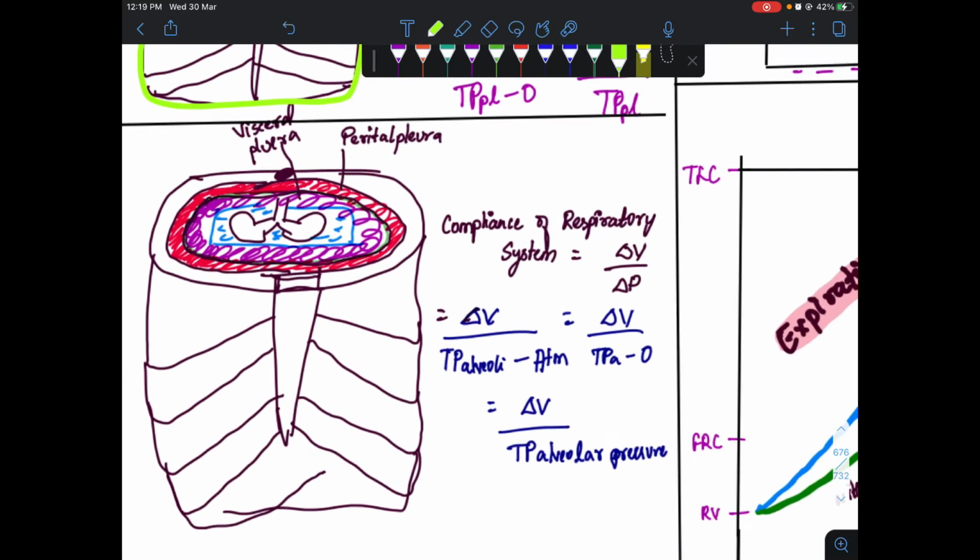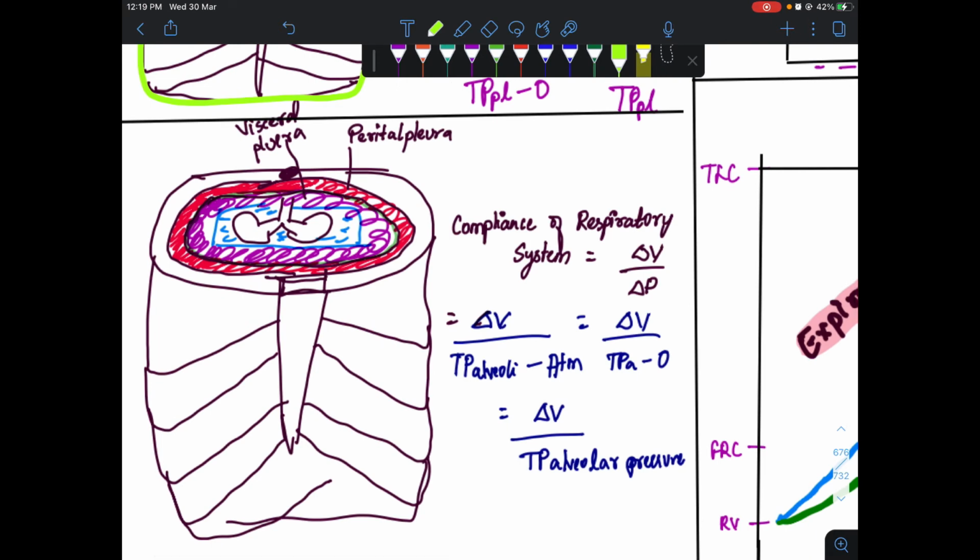So between the lung and the chest wall we have the visceral pleura and the parietal pleura. As we know, the visceral pleura is connected to lung tissue and the parietal pleura is connected to the chest wall. Hence between these two layers there will be negative pressure.